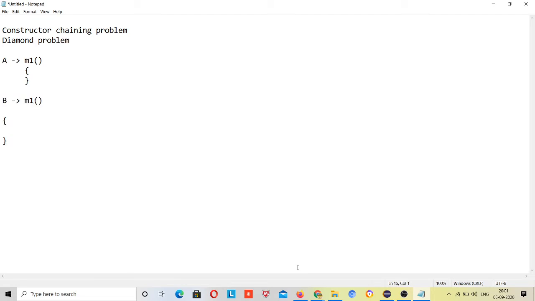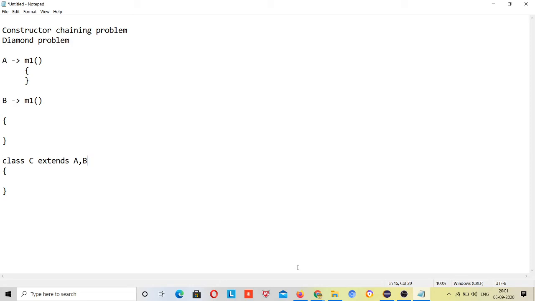So now class C tries to extend class A and B, right? As I said, when any class tries to extend any class, everything present inside the parent class will come to this class C. So the m1 method from class A will come here, and the m1 method from class B will come here.